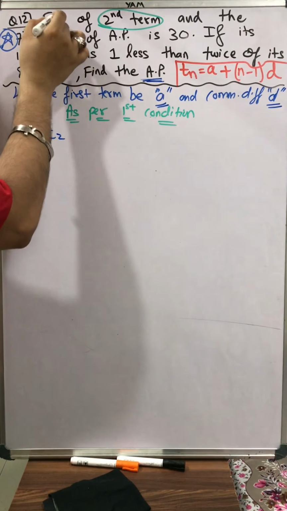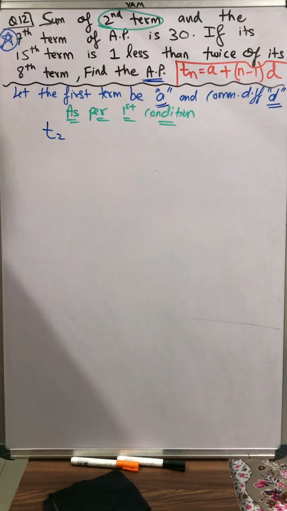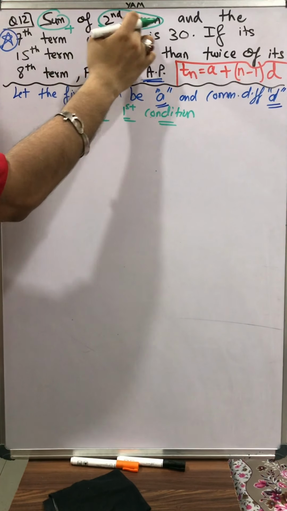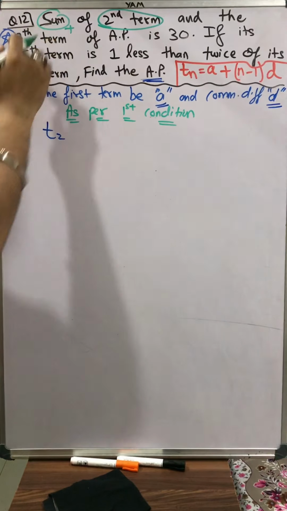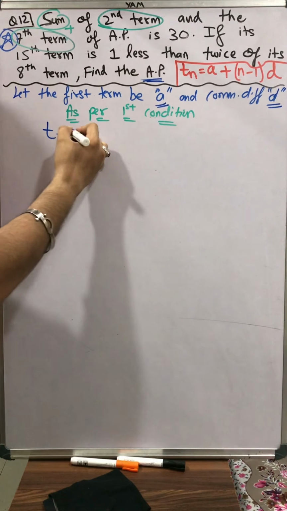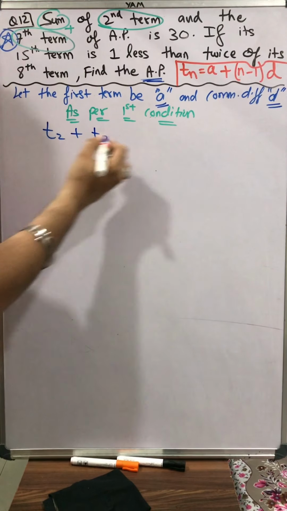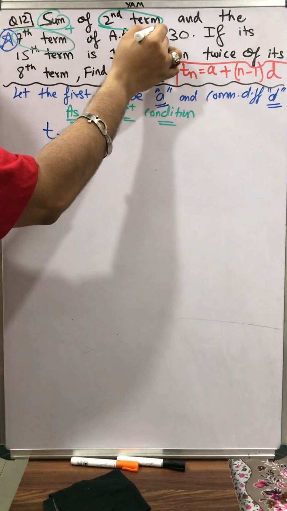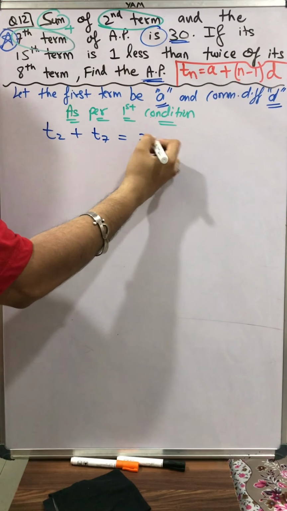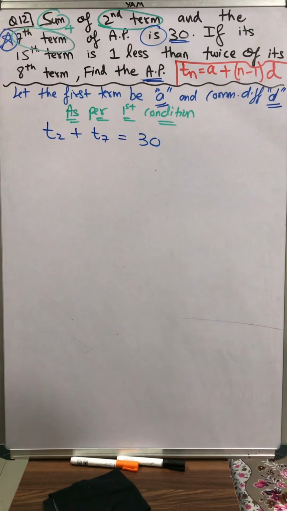Okay, sum of. Students, here the word is sum. Sum means plus, addition. Addition of what? Sum of the second term and the seventh term. So sum means plus: T2 plus T7. Is means equal to sign, equal to 30. That's it. This is my first condition, students.